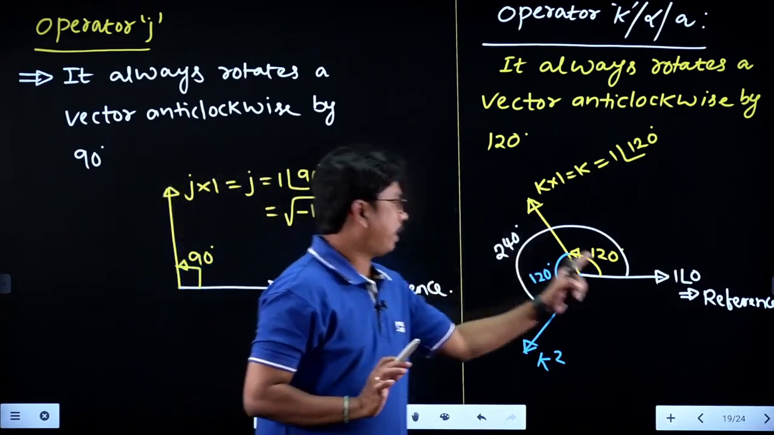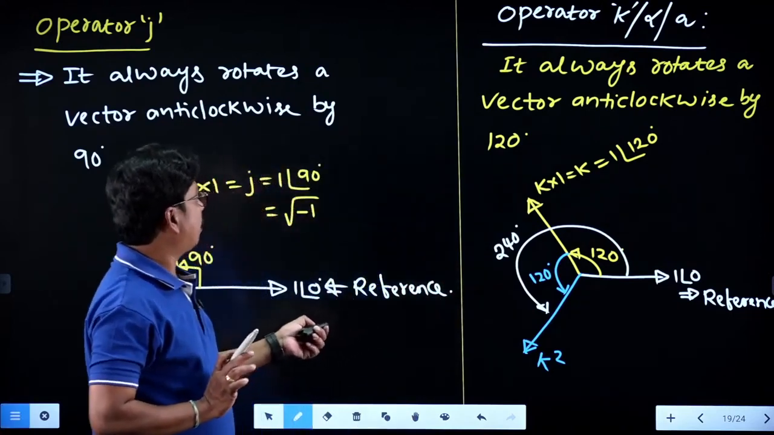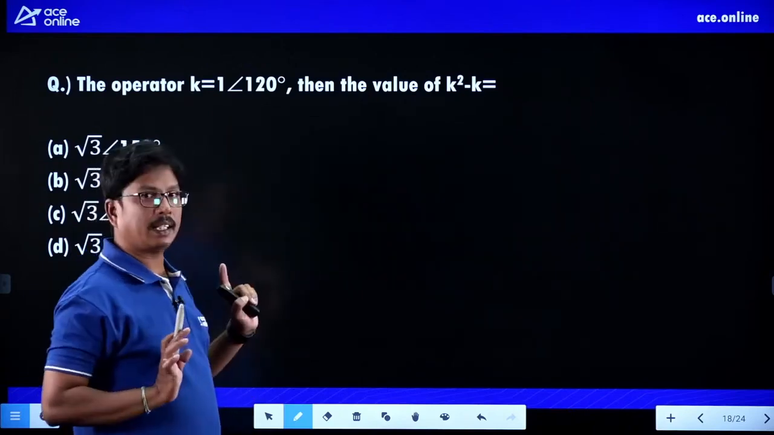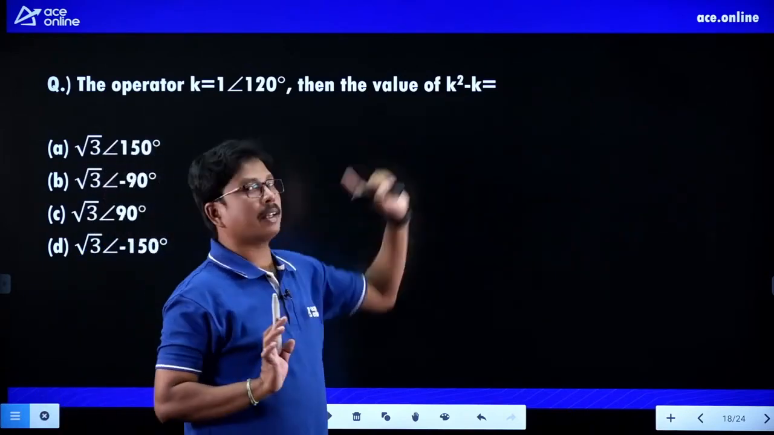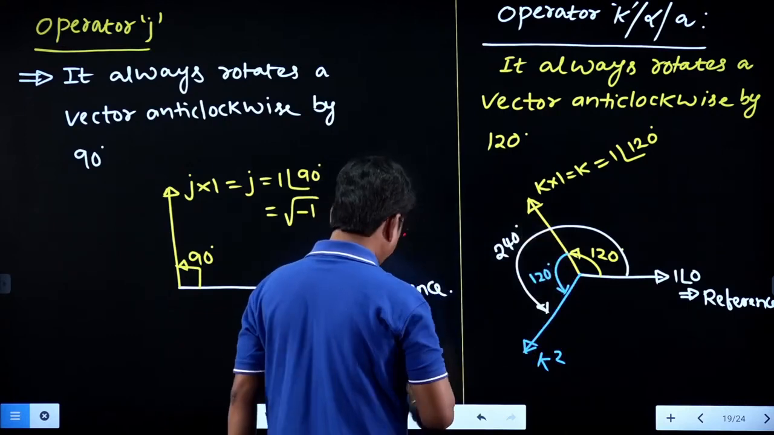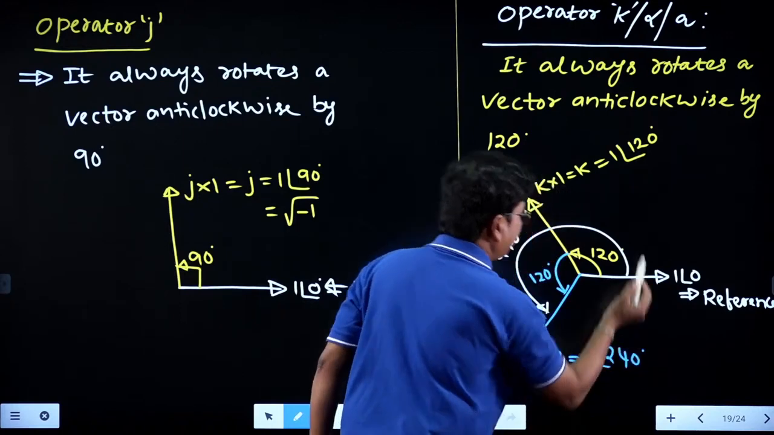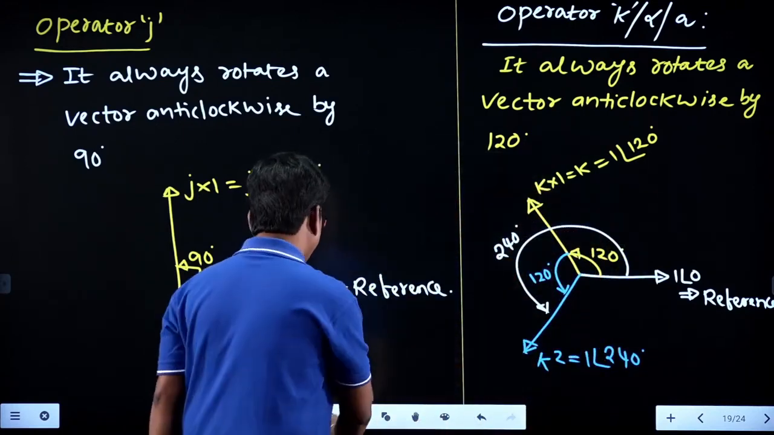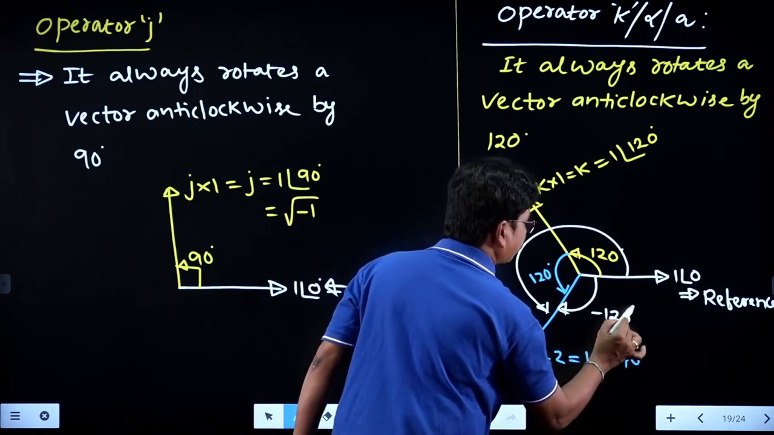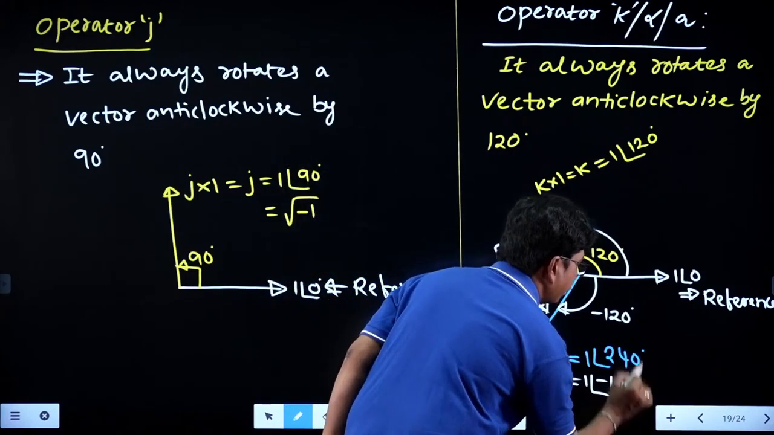Now we have 1, k, k square. Just check the question they have given: if k is 1 at an angle of 120, then what is the value of k square minus k? What is the value of k square? The angle shift from the reference is 240, so it is 1 at an angle of 240 in the anti-clockwise direction. The same value you can write in the clockwise direction as 1 at an angle of minus 120.